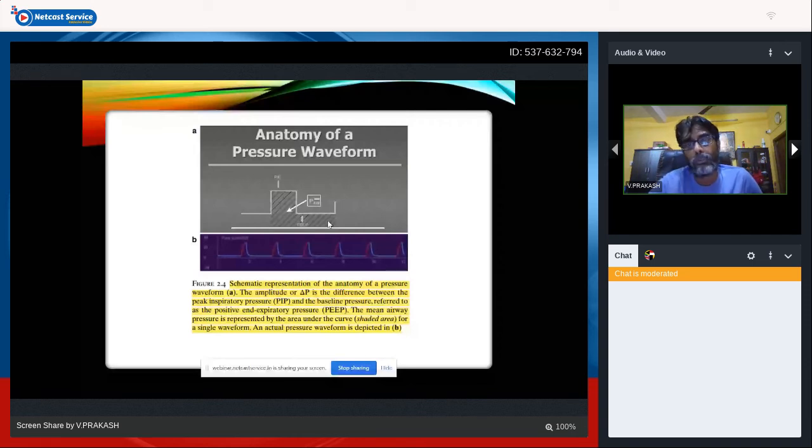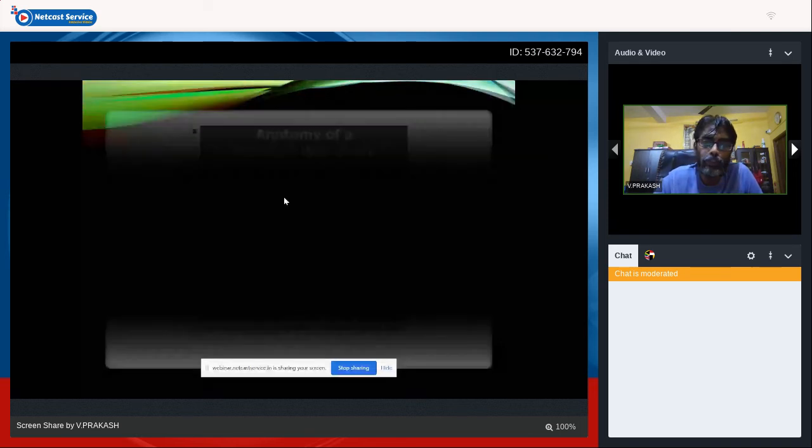So the mean airway pressure is represented by the shaded area under the curve in a single waveform. So this is PIP, this is PEEP. The entire area under the curve is your mean airway pressure, decided by your PIP, PEEP, TI, and a small amount by your rate also, which can change your mean airway pressure.